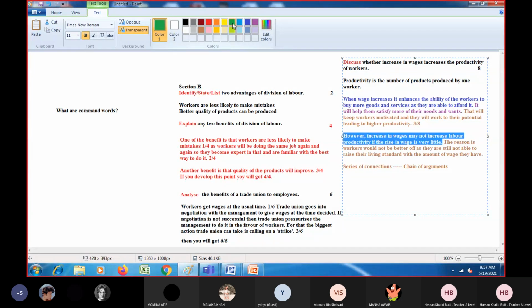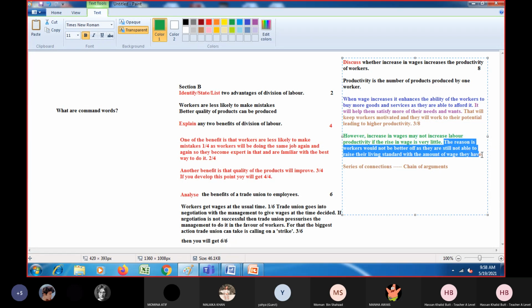Let me use a different color. Then I connected it with another argument. The reason is workers would not be better off as they are still not able to raise their living standard with the amount of wage they have, right? So here I intentionally made two connections only, right? You can see that only two connections. Does not matter. Still, it's perfectly fine. So it still you can say that development is good, right?